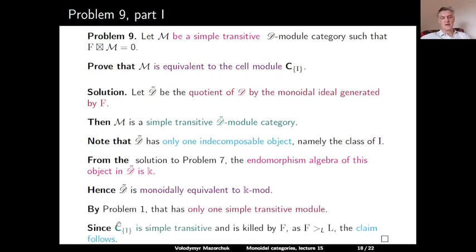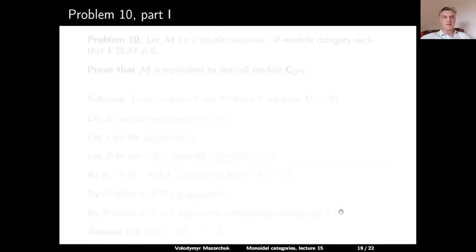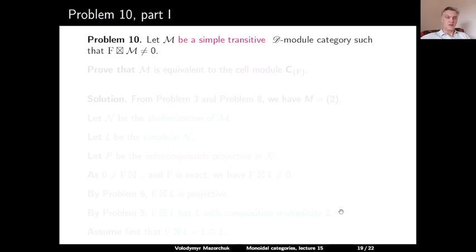And since the cell module category for the identity object is simple transitive and is killed by F, because F is left strictly bigger than the identity object, the claim follows. So this completes the solution of problem 9. Problem 10. Let M be a simple transitive D-module category which is not killed by F. Prove that M is equivalent to the cell module for the left cell given by F.